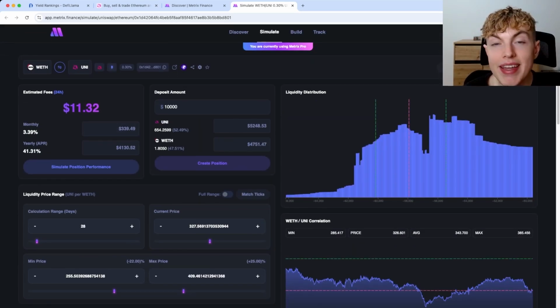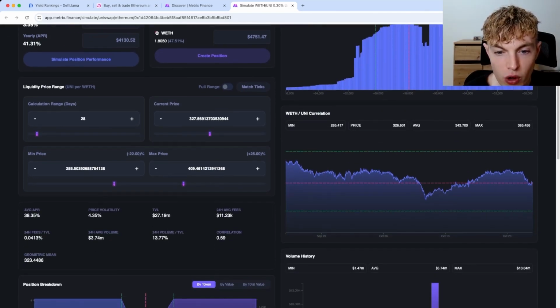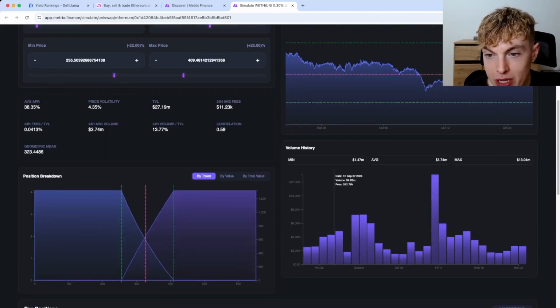So that's great. Again, there are risks associated with investing into these tokens. You'd want to make sure you're bullish on them. And scrolling down, you can see more information about the pool and the assets. And the correlation, when it says 0.59, that means that 59% is the correlation rate of these assets to each other. You can also see the volume history. This pool has had pretty consistent volume history, even though on October 10th, it shot up to 13 mil. Overall, in the past about 30 days, it's been pretty consistent.